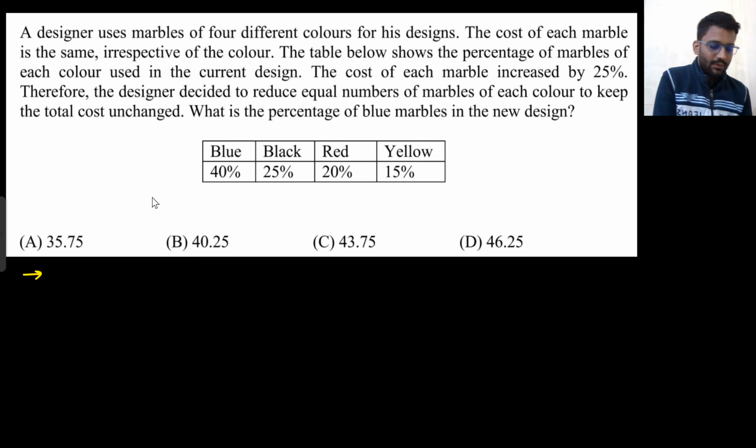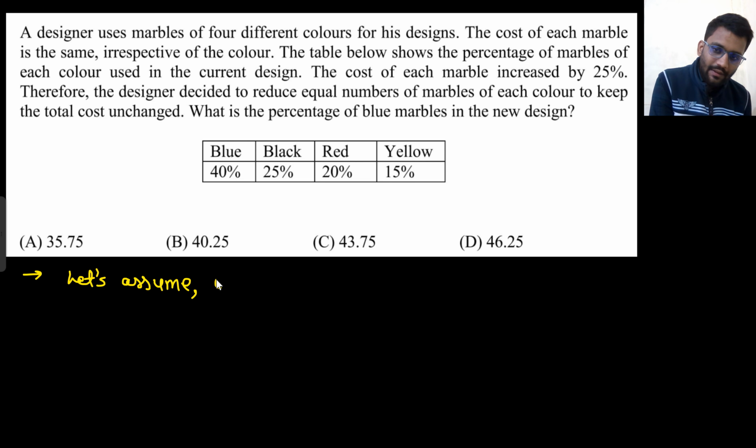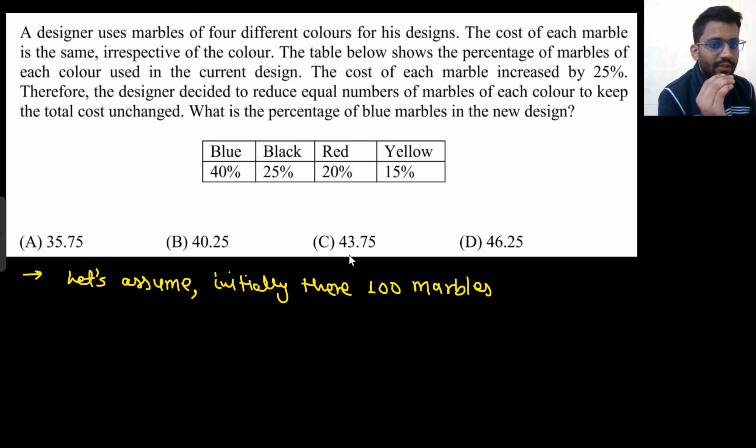Okay, so let's assume one thing. Initially, there were 100 marbles, because you just need to find the ratio. That means you just need to find the percentage, so you can assume anything.